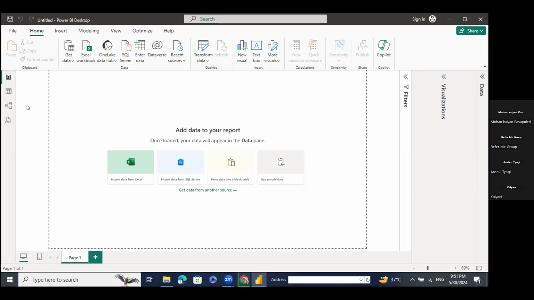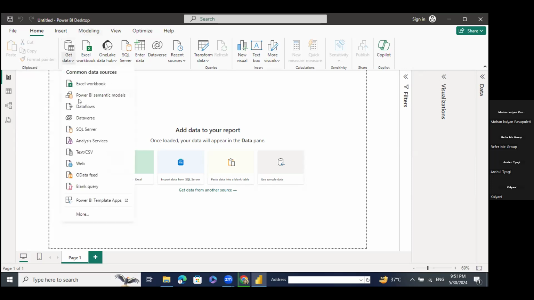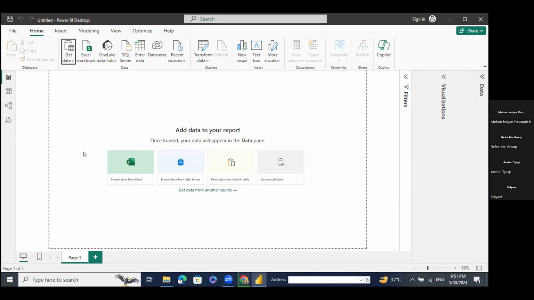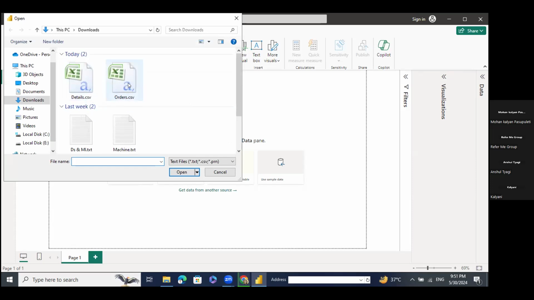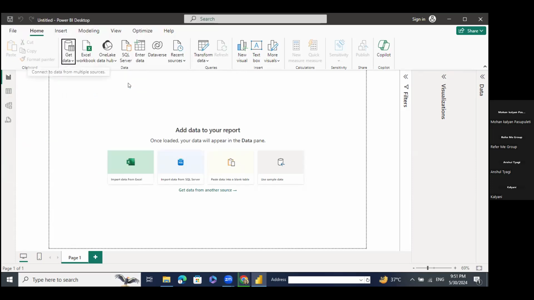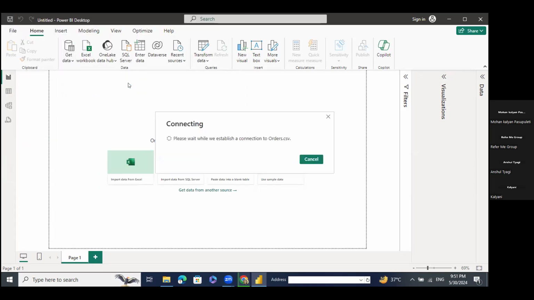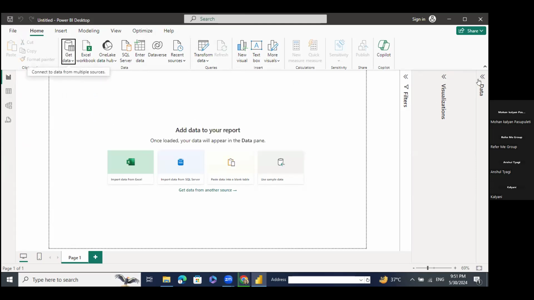So now the last part of this session is I will explain how to import the data. First of all, I will click on Get Data. Now I will get multiple options. I have my data in text CSV format, so I will click on Text/CSV, and it will redirect me to my internal storage. I will have these orders details. First of all, I will import this. It will take a few seconds, or a minute. And once it gets imported, it will be visible to me on the right-hand side.